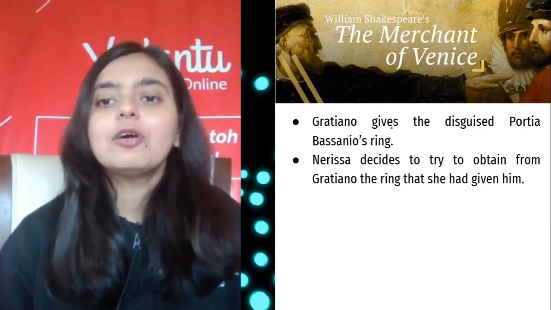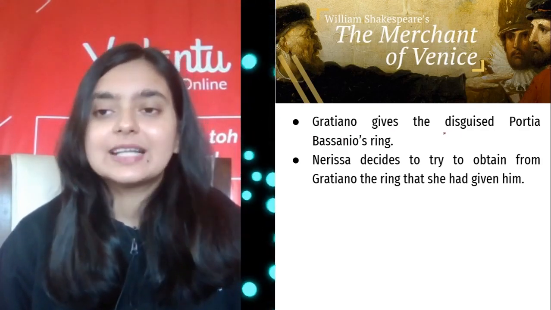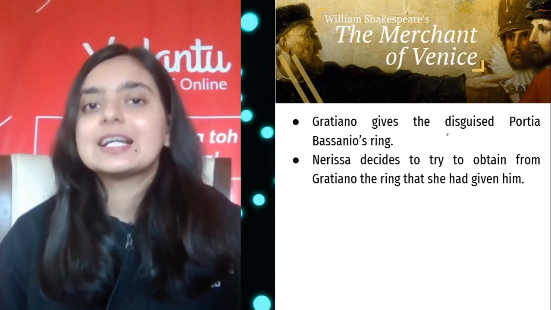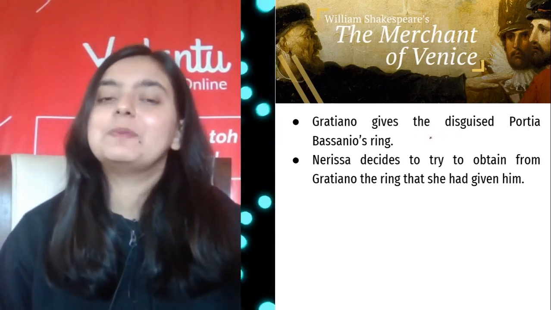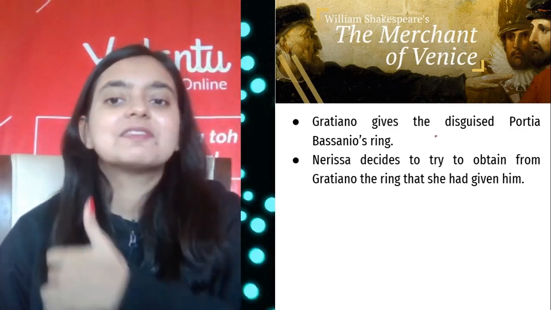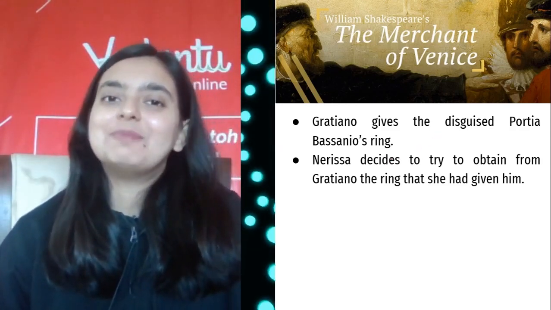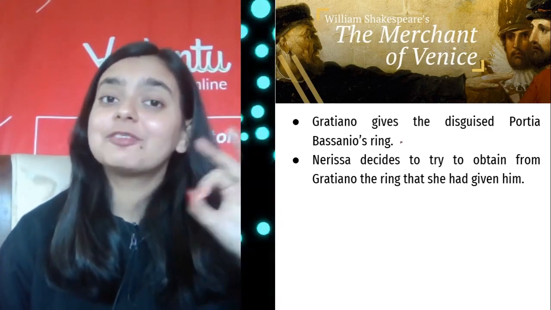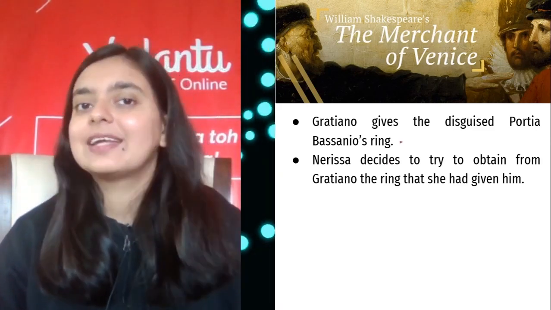And guys, Gratiano gives the disguised Portia Bassanio's ring. If you remember, Portia was being witty here. She was trying to have some fun with Bassanio, her husband, and she was trying to get that very ring which she had given to her husband.